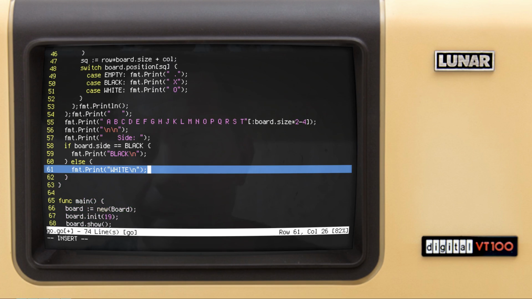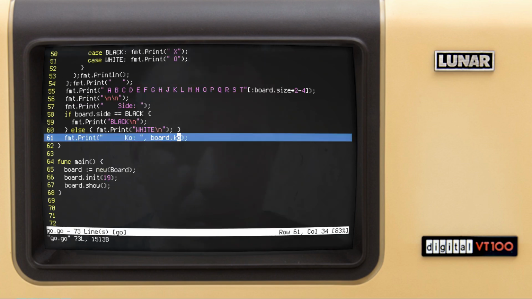Okay, and finally fmt print and 1, 2, 3, 4, 1, 2, cool. And for now we can just do board.co, but this would not be very readable. But anyway, let's go for it. Okay, we got the site and we got the co. Yeah, we also need to add the new line after. So maybe a couple of new lines.